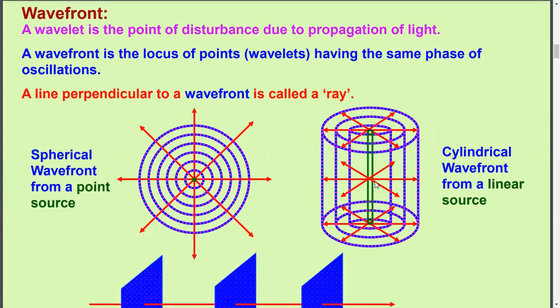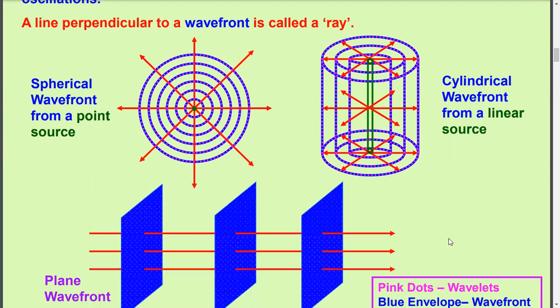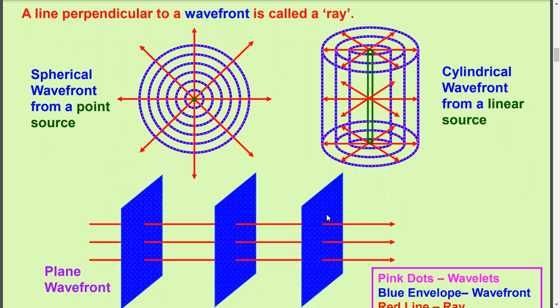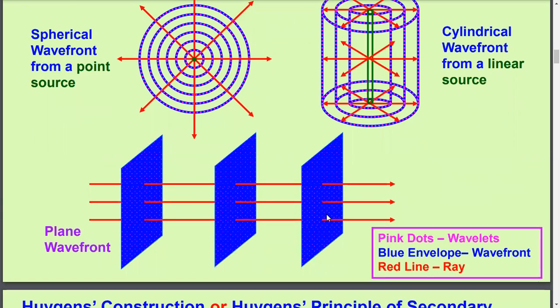Your answer would be yes, it could be, but a truly plane wavefront does not really exist. If the source of light is infinitely far away from us, then the wavefront is treated almost as a plane wavefront. Like the sun is very far away from us, so the light coming from the sun to us is a plane wavefront.